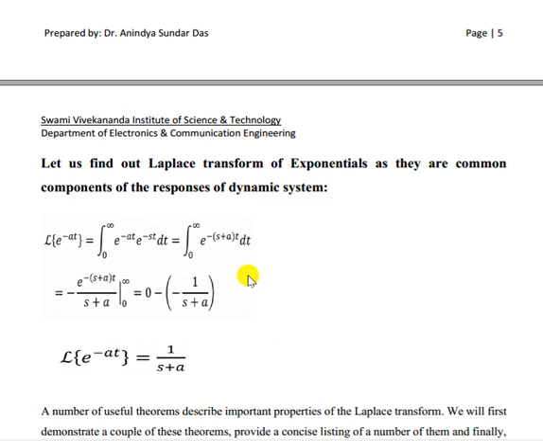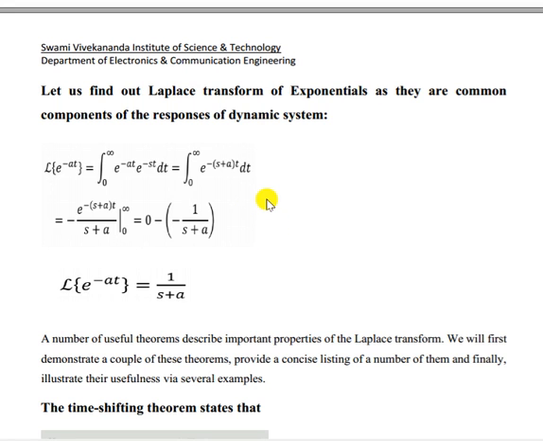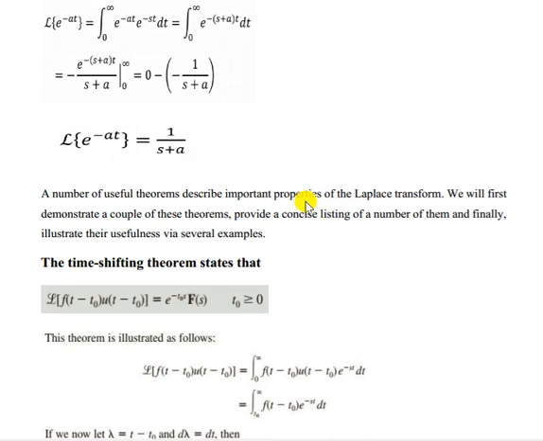Now you can find the Laplace transform of an exponential term. So e to the power minus at is the function. Then we integrate e to the power minus (s plus a) t, and you will get 1 by s plus a. Since it is minus at, you get s plus a. Now if you find the Laplace transform of e to the power at, you will have s minus a. We can solve it and find out.